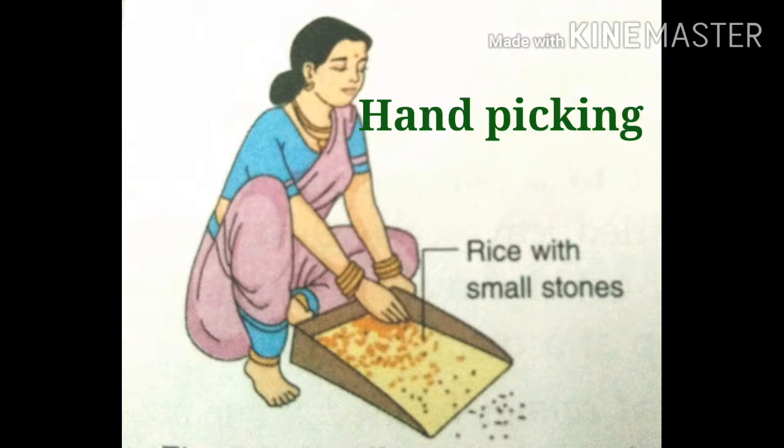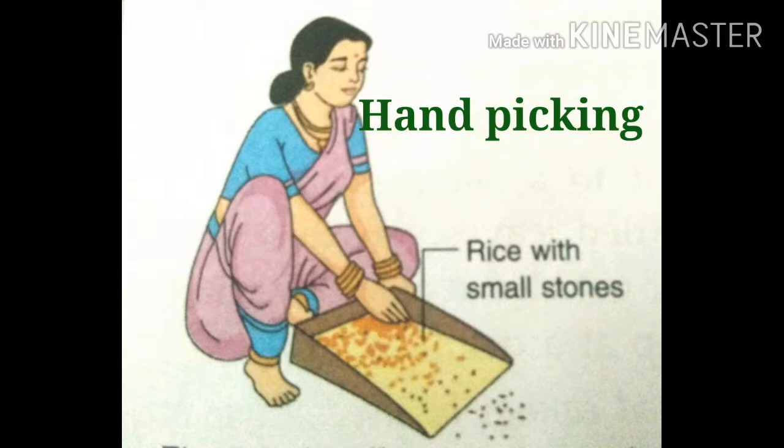This method we call the hand picking method. It is used to separate unwanted substances from rice, dals and wheat.